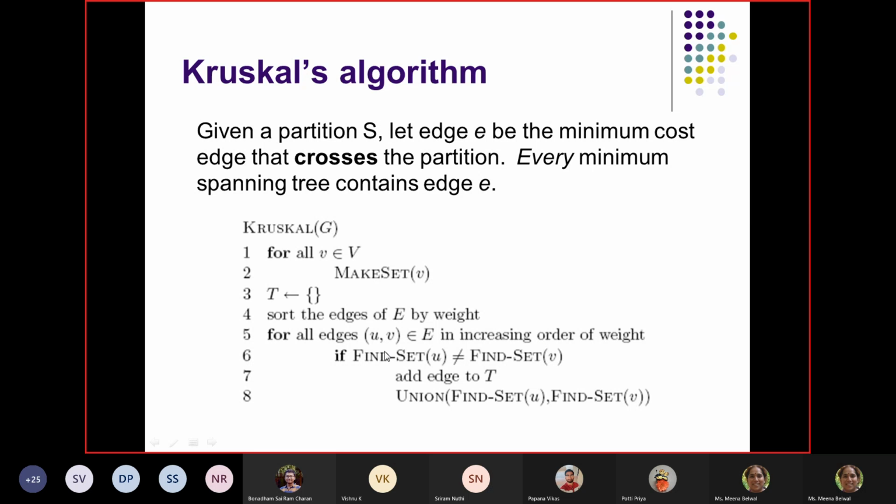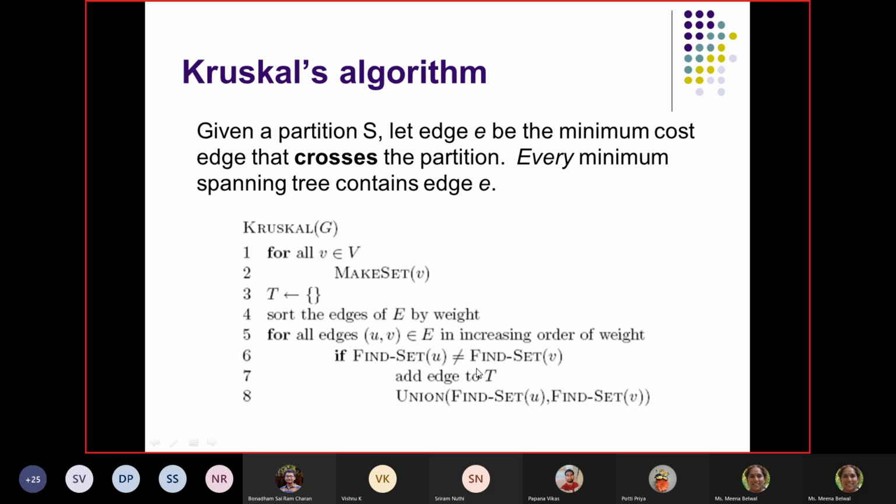So this is what I told you. If find set u is not equal to find set v. The meaning is, suppose you got an edge AE, we are finding out what is the set of A and what is the set of E. Every time the size of the sets will increase and the sets will be dynamic here. The sets will keep on changing. You are going to update the sets. So every time you want to add an edge AB or AC or AD, you want to check what is the set of A and what is the set of B, what is the set of u, what is the set of v. If it is not the same, then we are going to add that edge to the tree.